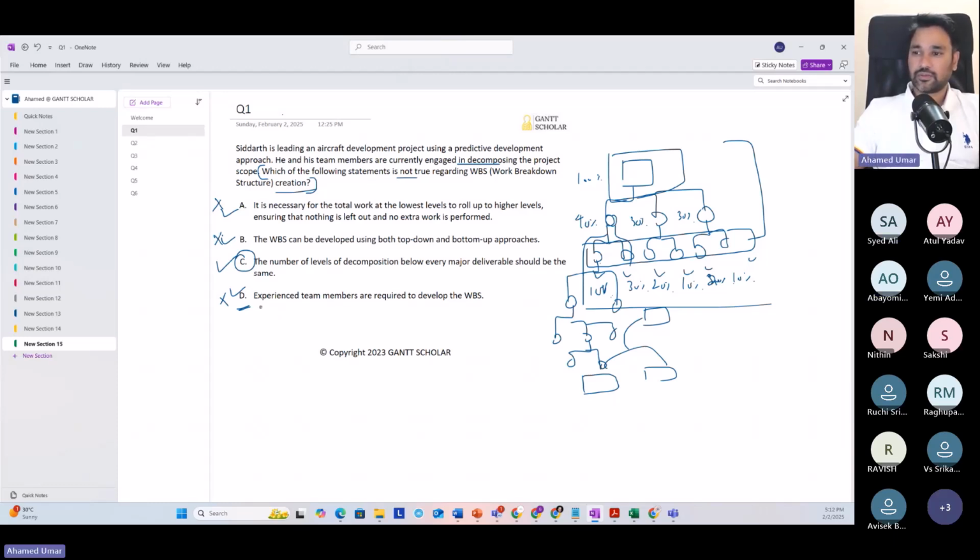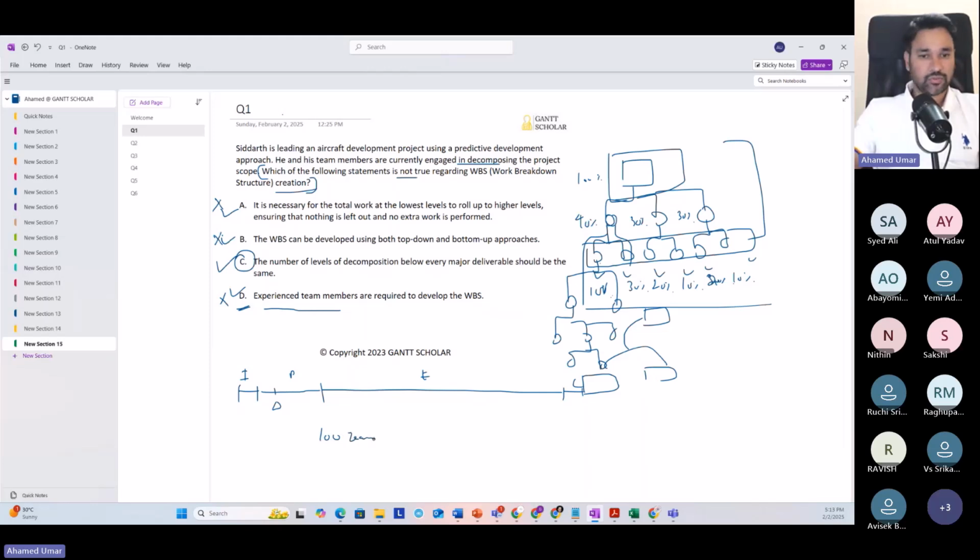Good question. Here we have experienced team members, not an experienced team. When you are developing the WBS, you don't have to have the whole team working on it. As a matter of fact, you won't have the whole team. Why? Because here we are doing initiation and planning, then we do execution and closure. So WBS creation will happen during planning. Let's say you are doing a very big construction project and you need 100 team members.